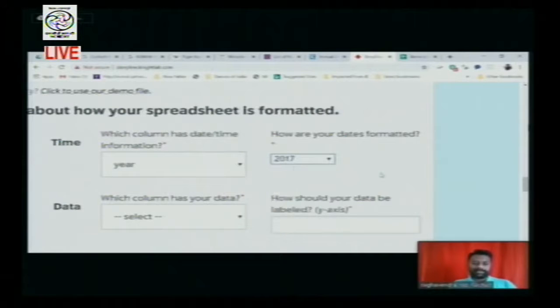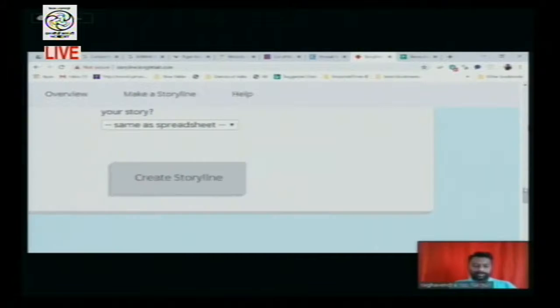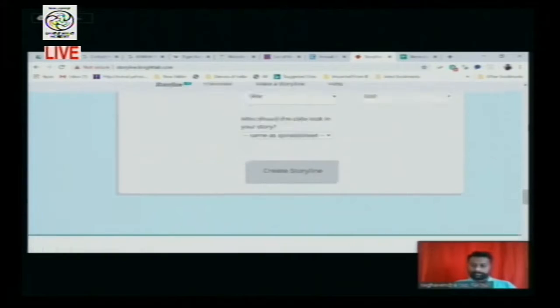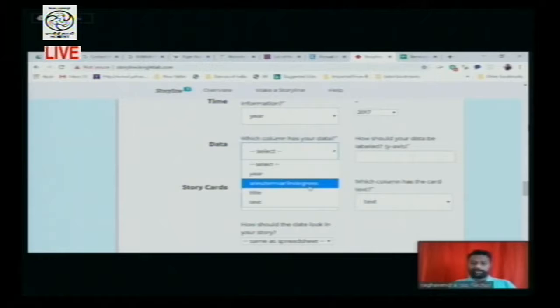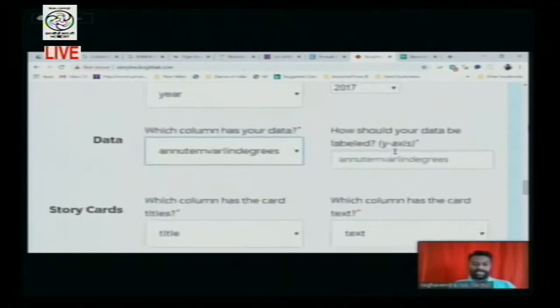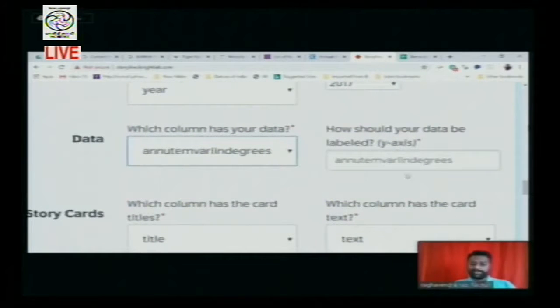So I'm just giving the information to this. Now after that, if you have given different kinds of years and dates and a month, you can select that. But I have given like this one. Now come down to the next. Here, after that, annual temperature variation in degrees. That is the title which is going to be on the y-axis. So I have given the second column as the annual temperature variation in degrees. The same will also be labeled on the y-axis.